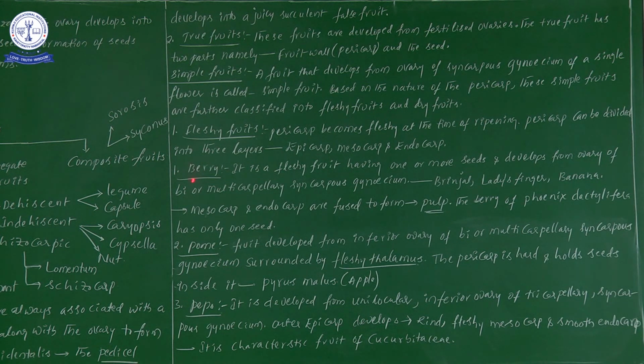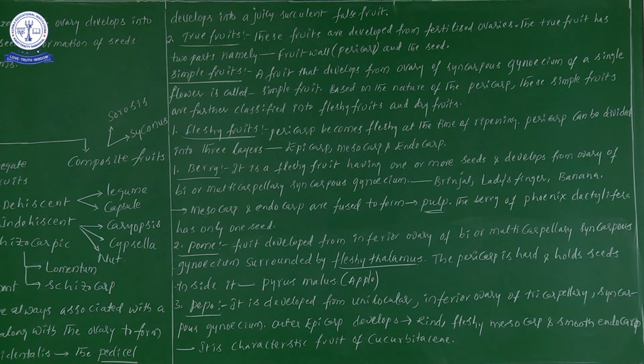So here, berry is a fleshy fruit. Best examples: brinjal, lady's finger, banana. One more example, Phoenix dactylifera, is the scientific name of date. Next one, pome. Next one, pome point of view.